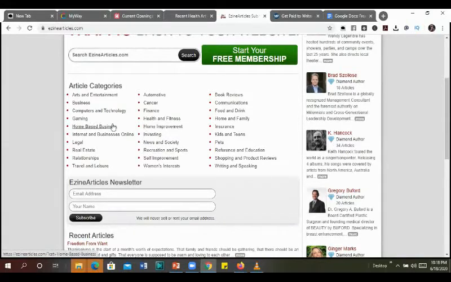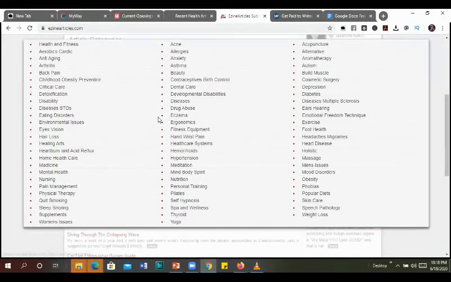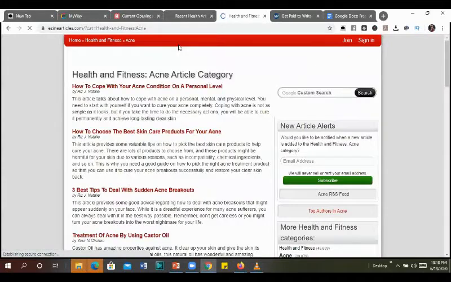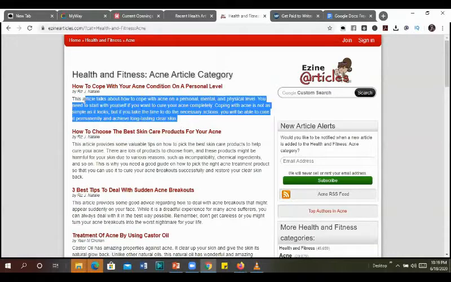For example, gaming, home-based business, internet and business, online, legal, real estate, relationships. Do you have health and fitness? Yes, here's health and fitness. Let's select health and fitness. You have acne, allergies, and all those things. Let's just take a look at one, acne. As soon as you click on acne, you can see acne articles, health and fitness: how to cope with your acne condition on a personal level. And then all you can do is take a look at what this article is writing.